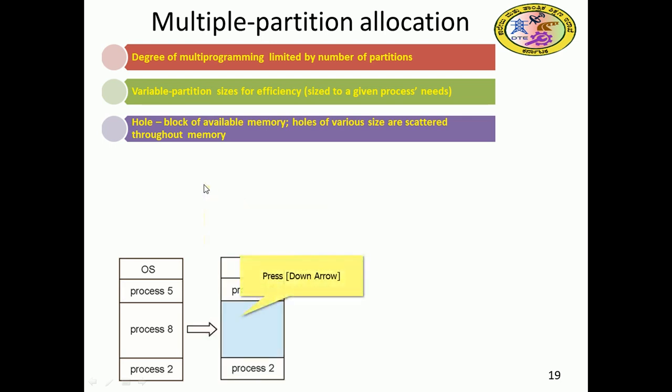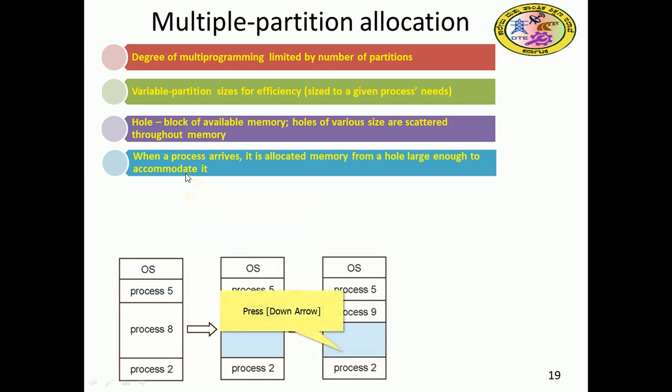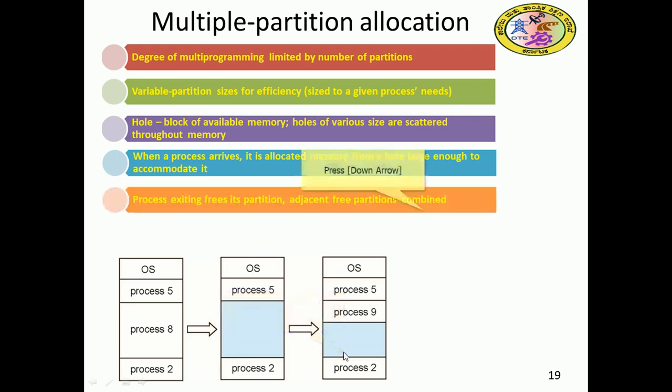Here we have the OS, process 5 is there, and process 8 is vacated, because it was swapped out or sent out or completed its job. So now space is created, and that is called a hole. When a process arrives, it is allocated memory from a hole large enough to accommodate it. So when process 9 comes, it can be accommodated here, and then we can observe the remaining free space.